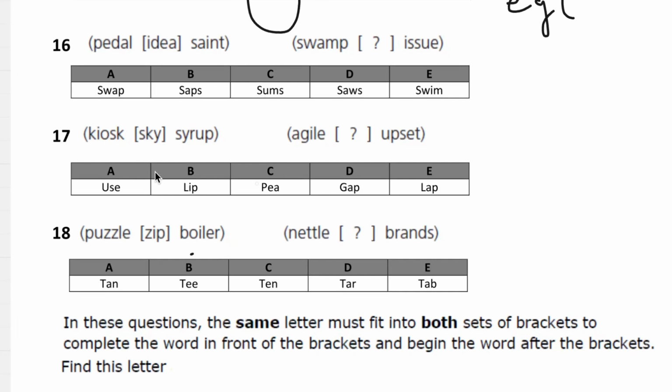And then question number 16, we have idea, start with the third letter of this, which is S, and then we have the next one, idea, so D is going to be third letter of this, which is A, and then E has to be the second letter, saw, and then A has to be either this one or that one, and it makes sense to be S, saws.